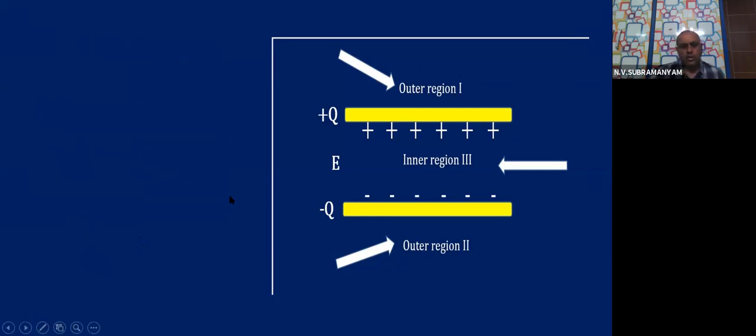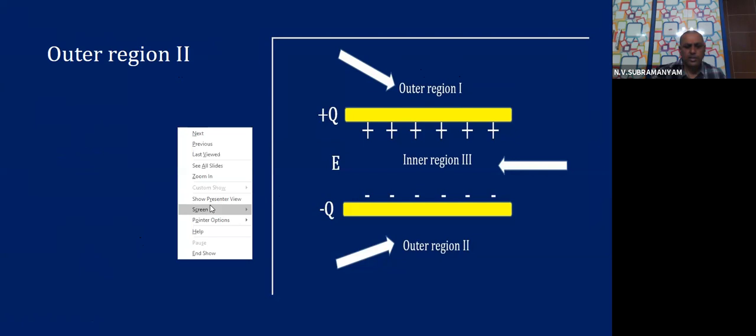Now, go to the next region, outer region number 2. In this also, let us try to again see. Once again, this is the positive plate, children, this is the negative plate.